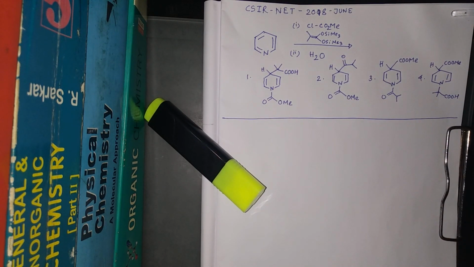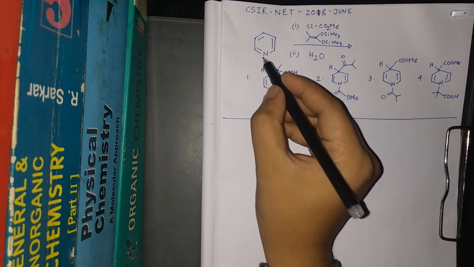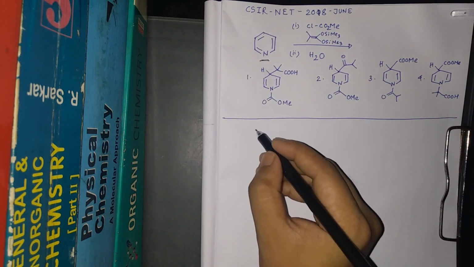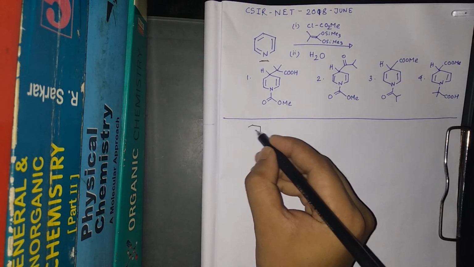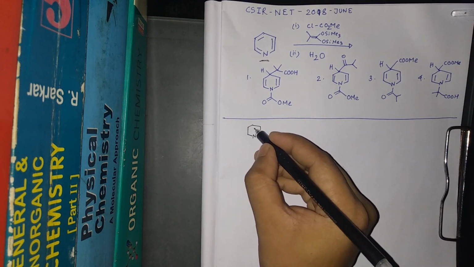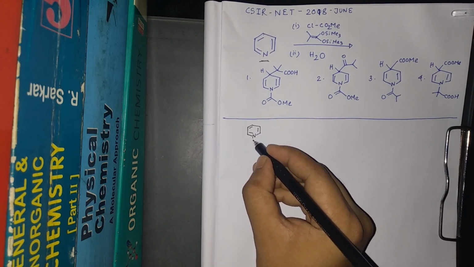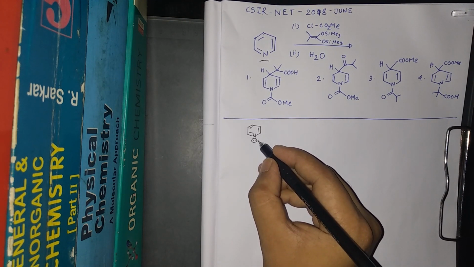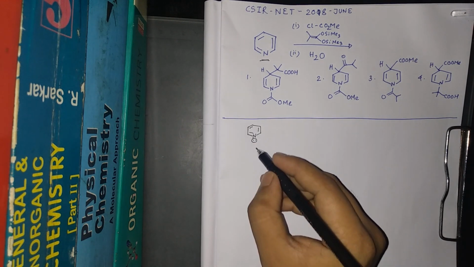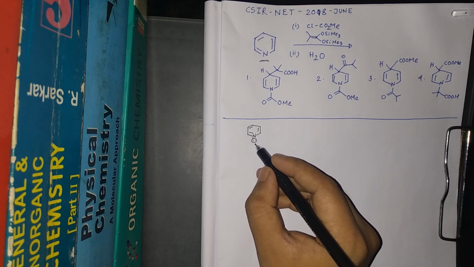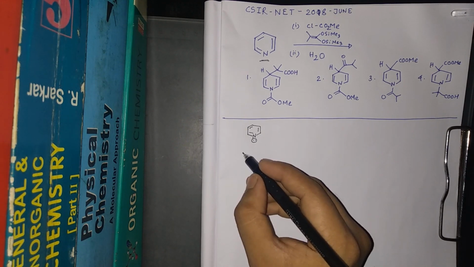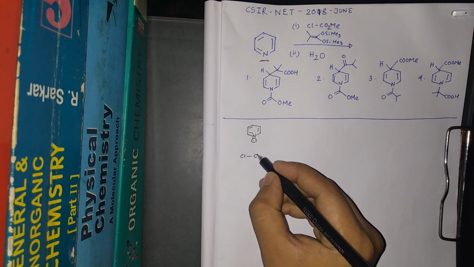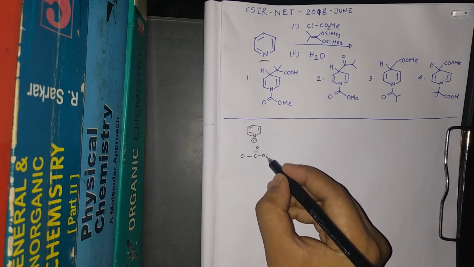So guys, you are seeing the question here. It came in June 2018. Here pyridine is given. So the starting material is pyridine. We know that pyridine has a lone pair. This lone pair cannot be delocalized through the ring, and hence this lone pair can show basicity as well as nucleophilicity. So here another reagent is given, Cl C double bond O OMe.